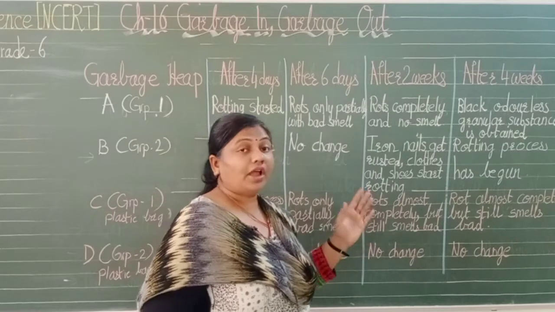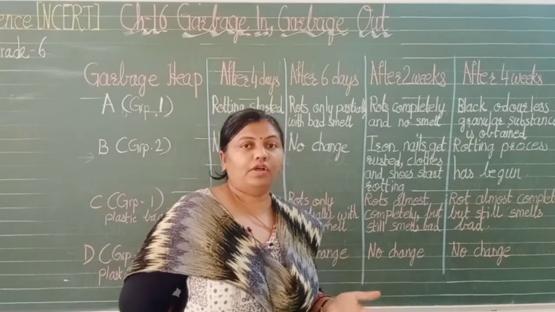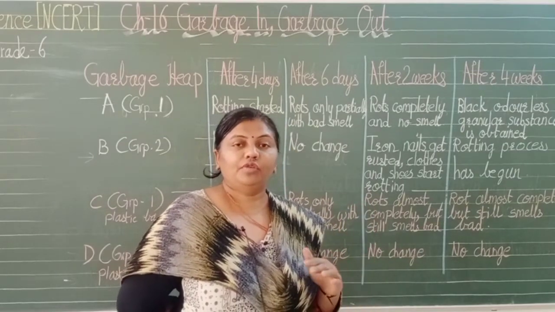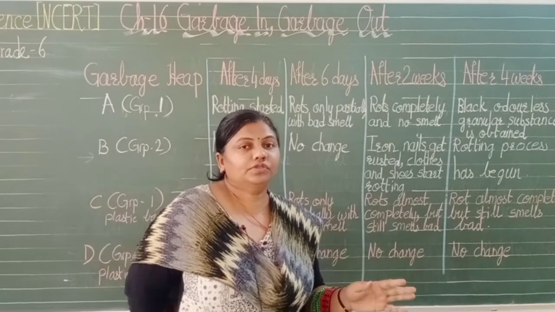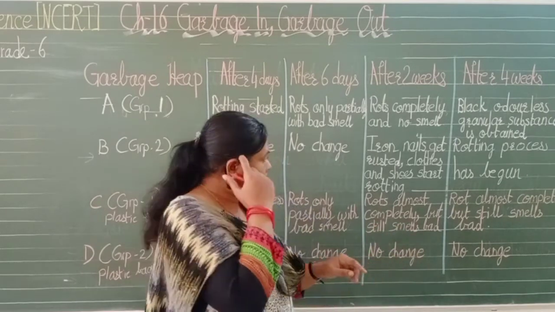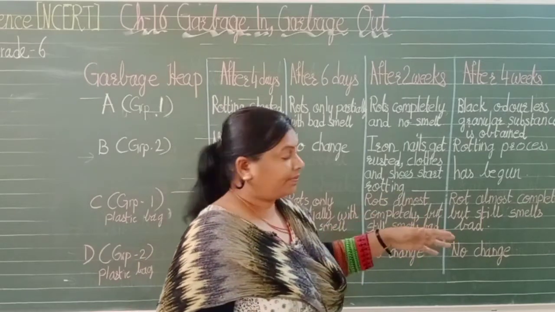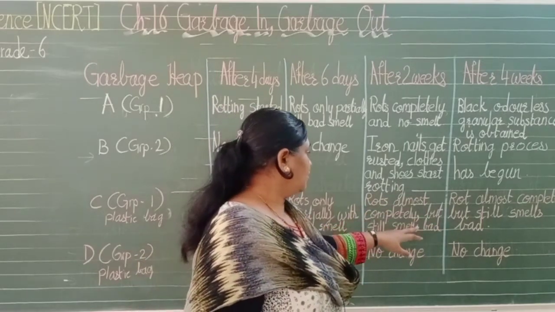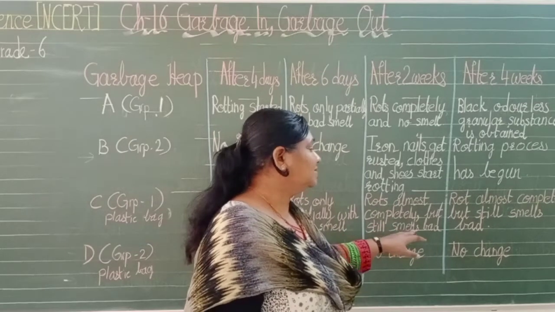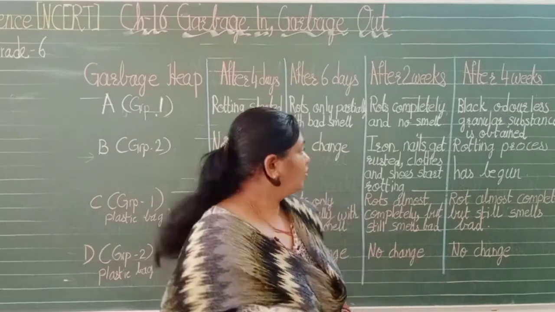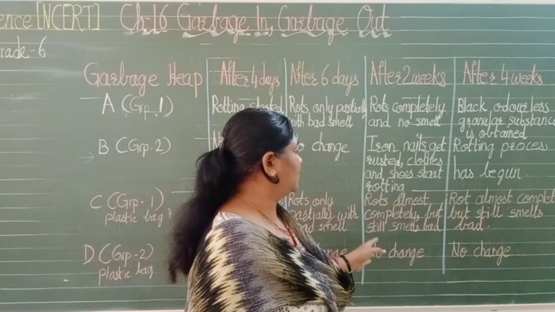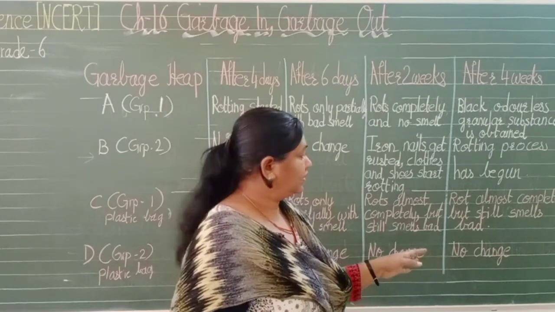Now what about after 2 weeks? When you observe after 2 weeks, every time you have to cover it with soil, and when you observe, you remove the soil and see what is happening in that heap. Now it has rotted almost completely, but still smells bad.